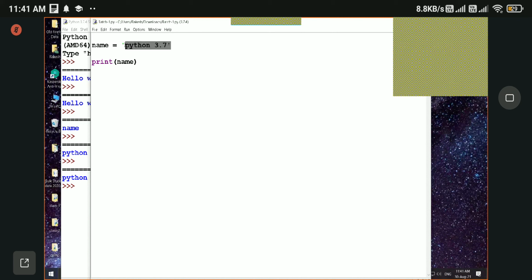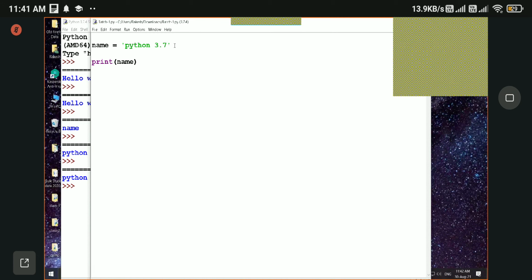So when we define a variable and assign a value, it will be stored in the computer's memory at a particular location, and that location will be named whatever we give here. Since I said name, that location will have a label of name. So we are not storing this value in this variable. It is stored in the computer's memory. That location will be named whatever we give here.